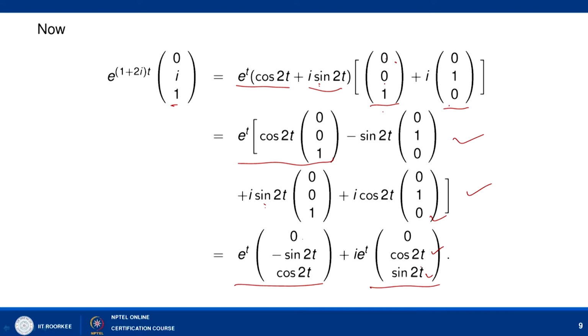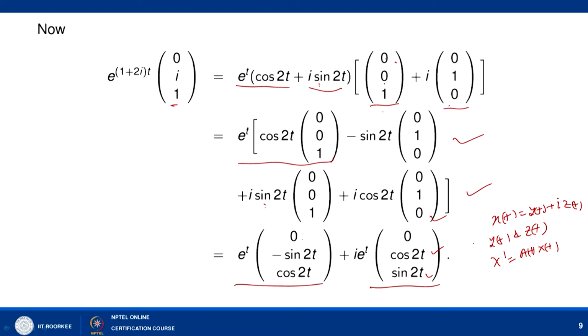seen that the real and imaginary parts also form a linearly independent set of solutions. And this we have not proved. We have just proved that if x(t) equal to y(t) plus i z(t) is a complex solution, then y(t) and z(t) are also solutions of x' equal to A(t)x(t). This we have proved, but we have not proved that y(t) and z(t) are linearly independent. In fact, you can prove it in an easy manner.